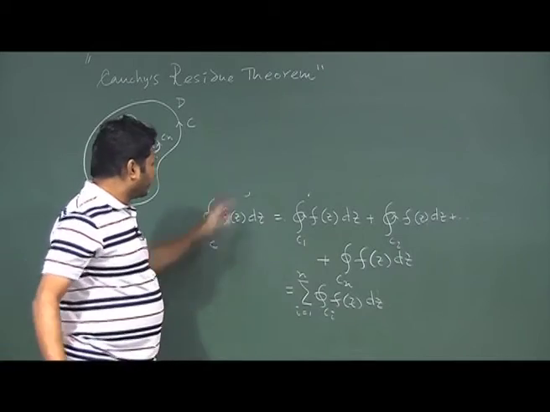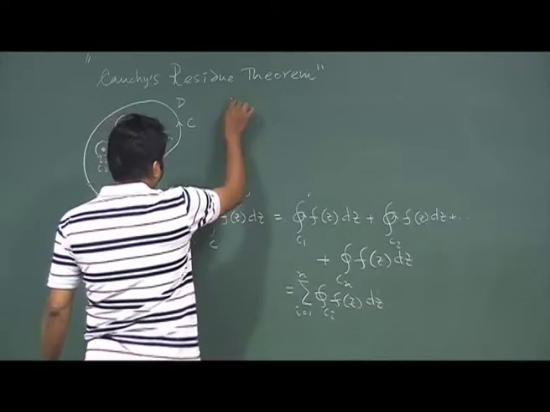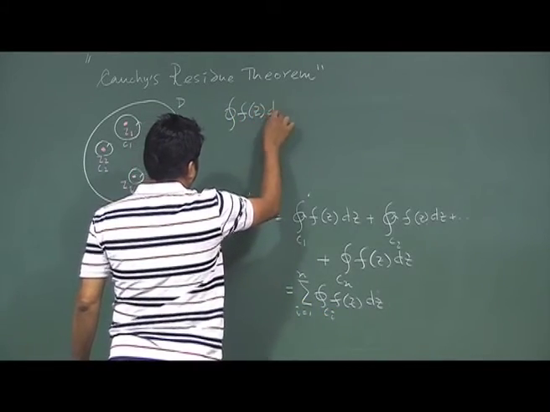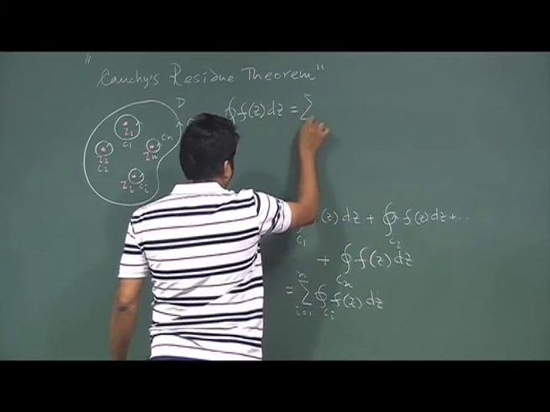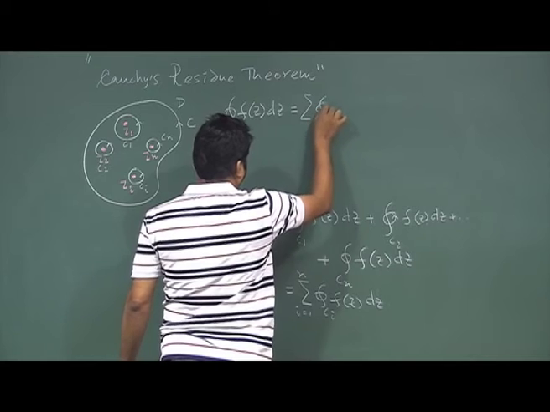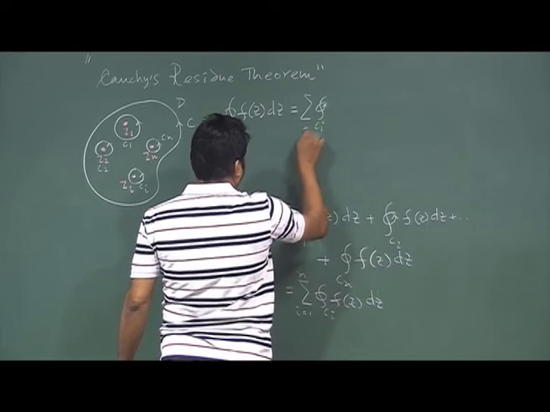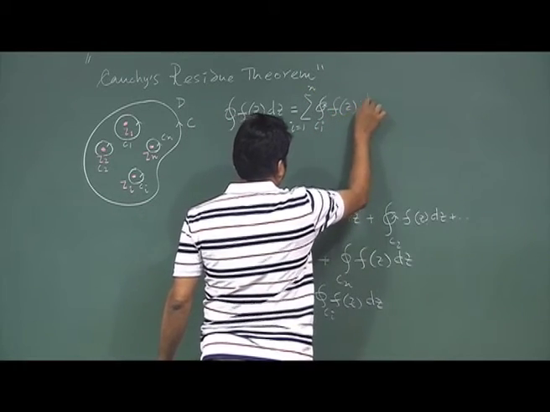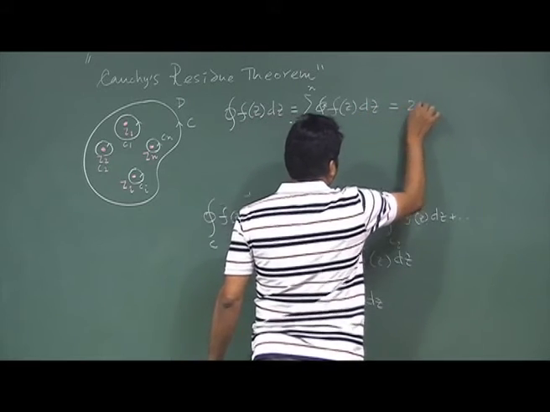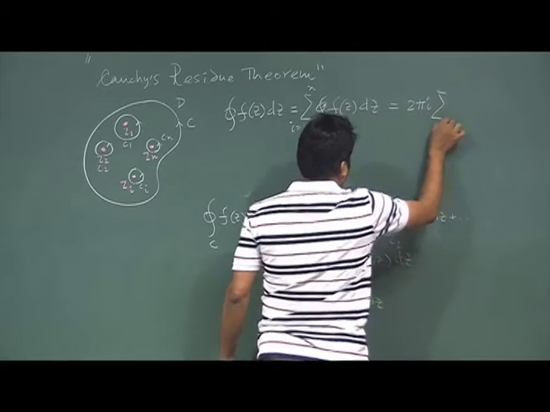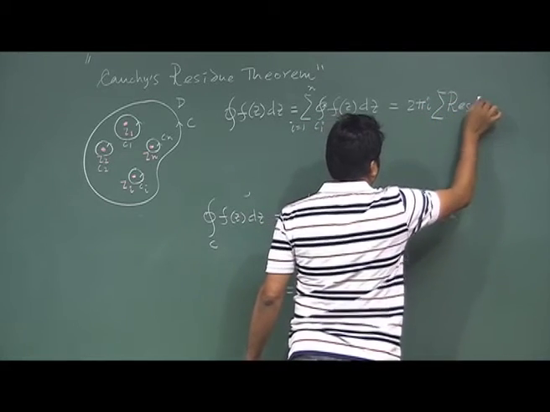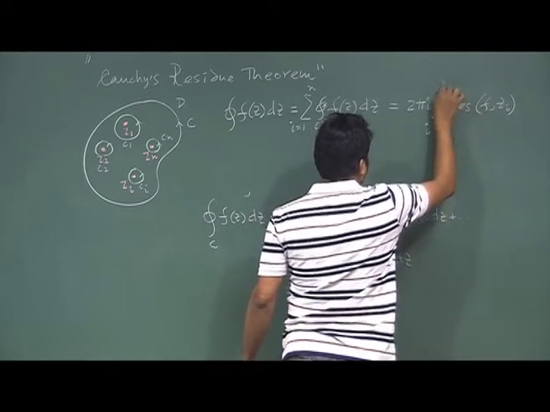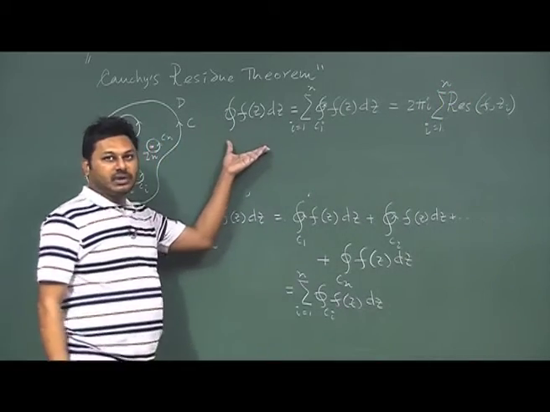Let me first complete the statement, and then I am going to prove it. This summation will be simply 2 pi i times the summation of the residues of the function f evaluated at the i-th point, with the summation from 1 to n. This is the statement.